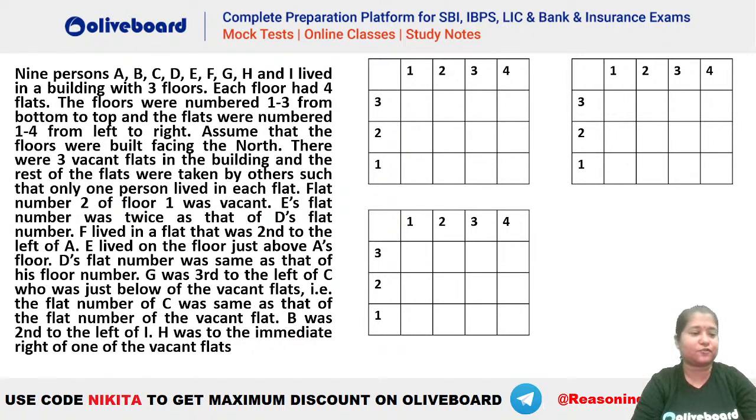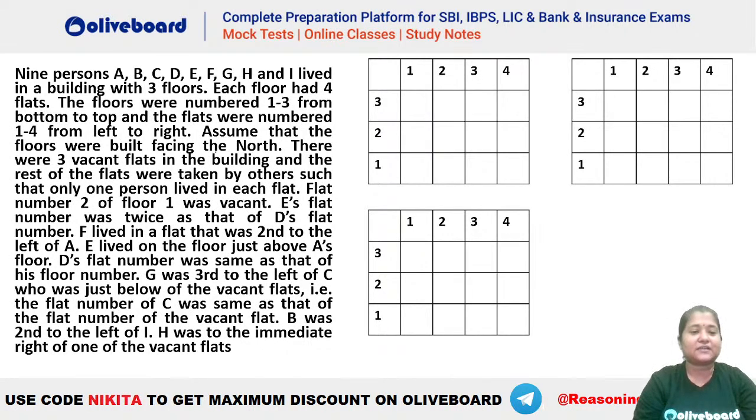You can see it is a flat and floor based question here. We have 3 floors and every floor has 4 flats. That means there are 12 flats in total and you need to place 9 persons. So 3 of them will be vacant, and the rest have to be taken by these 9 persons. Now let's see what is given.